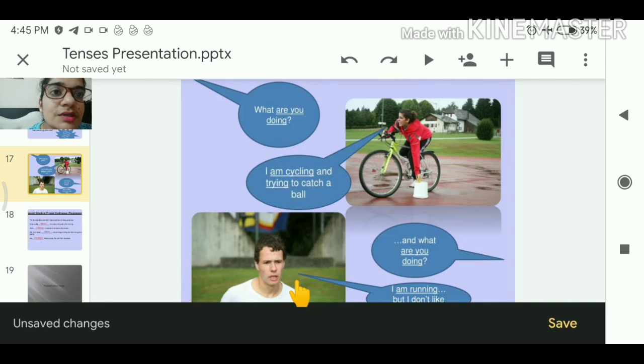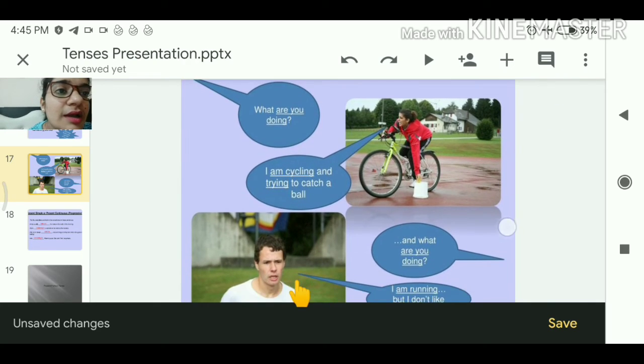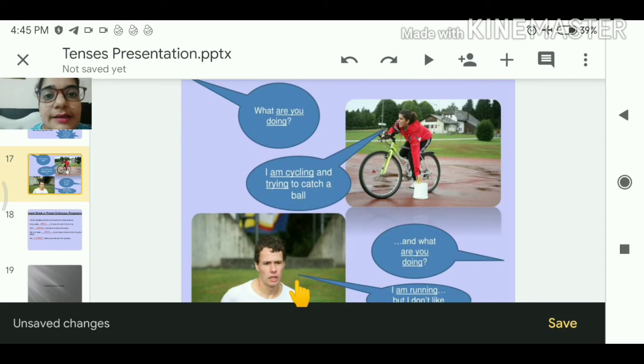How are you doing? What are you doing? I'm cycling and trying to catch a ball. And what are you doing? I'm running, but I don't like it.